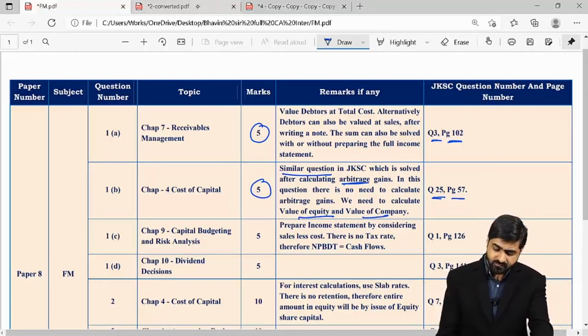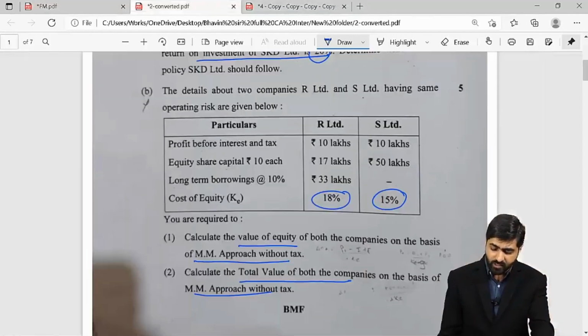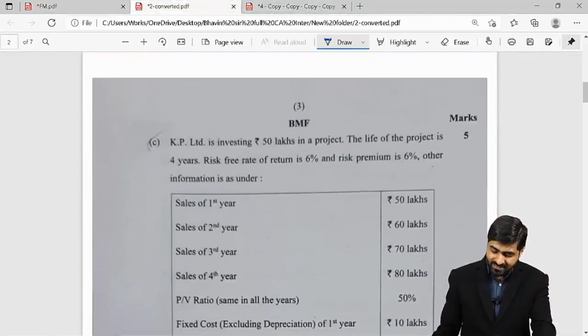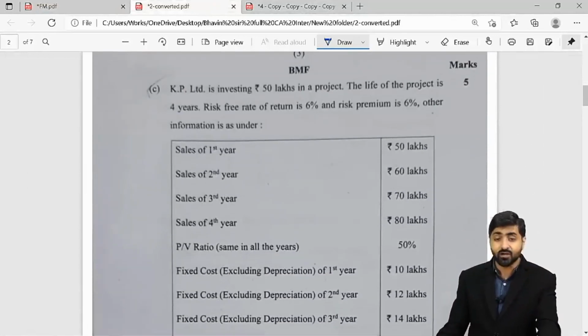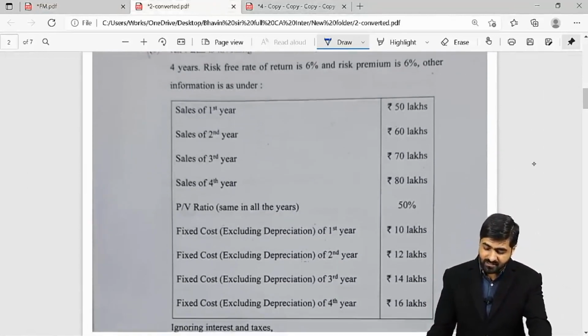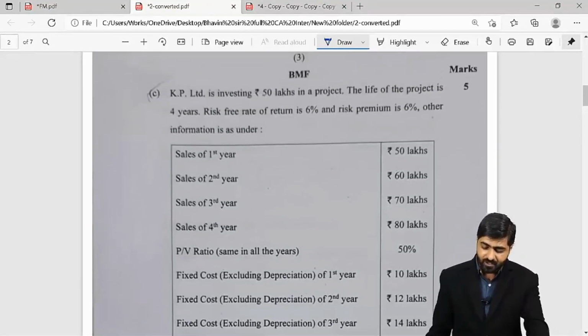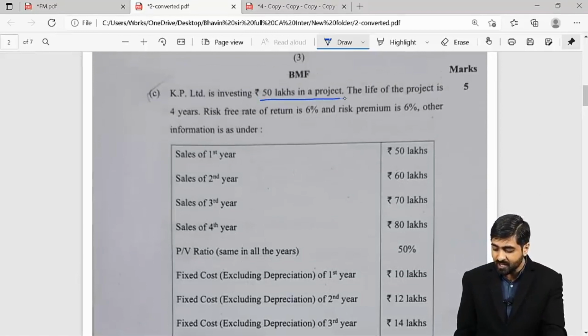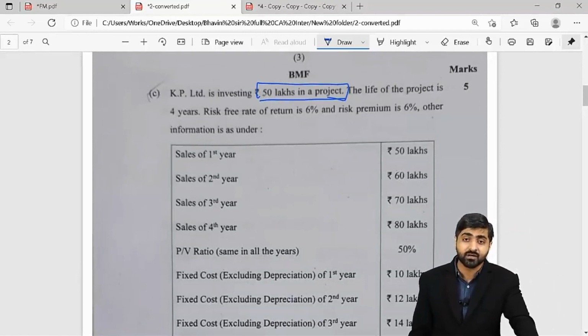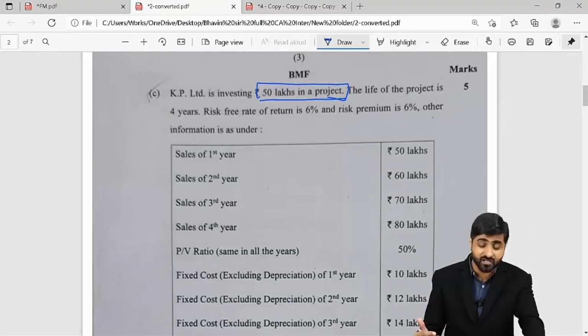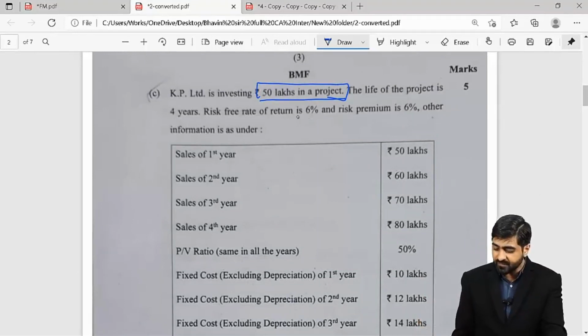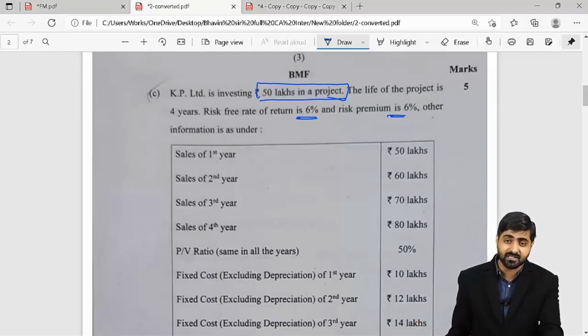Okay. Let's now start with your next question 1C, and you can find that this question is regarding risk analysis in capital budgeting, where this will become your PV of CO. 50 lakh rupees is to be invested in a particular project. So this is your present value of cash outflow, and the risk free rate is 6%, risk premium is 6%.